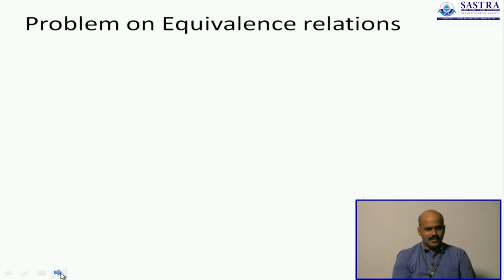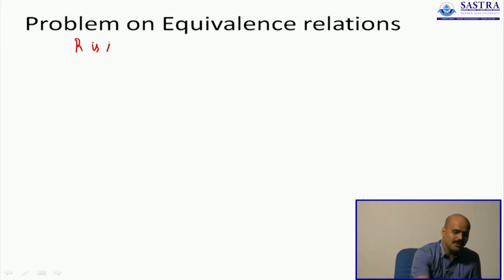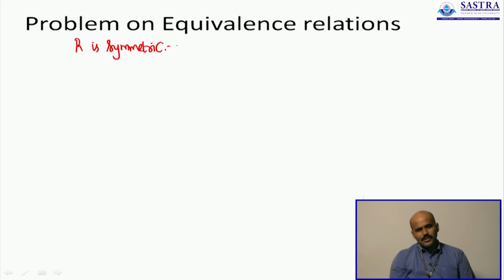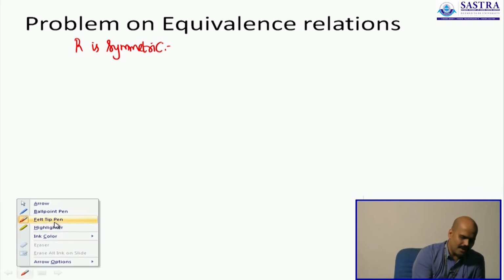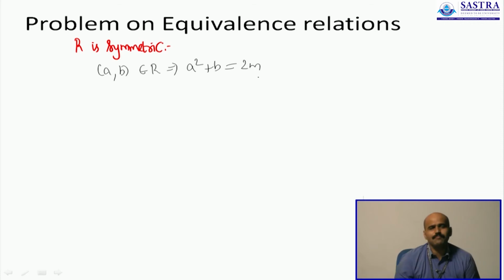What if we consider the next case where the relation is supposed to be symmetric, and how do you establish that? One easy way to establish the claim is that if AB is even, then so is BA, the same way we did for A plus B, but this time it's a square thing. We will try and establish it in a different way. Let's assume that A comma B is part of R, which will mean that A square plus B is an even number of the form 2m.